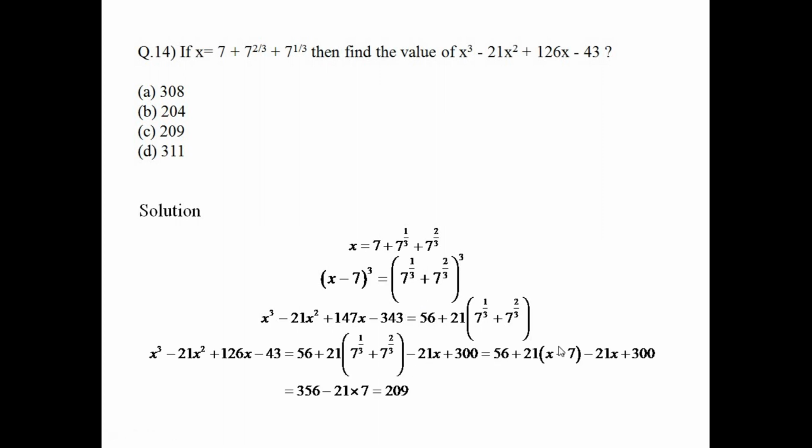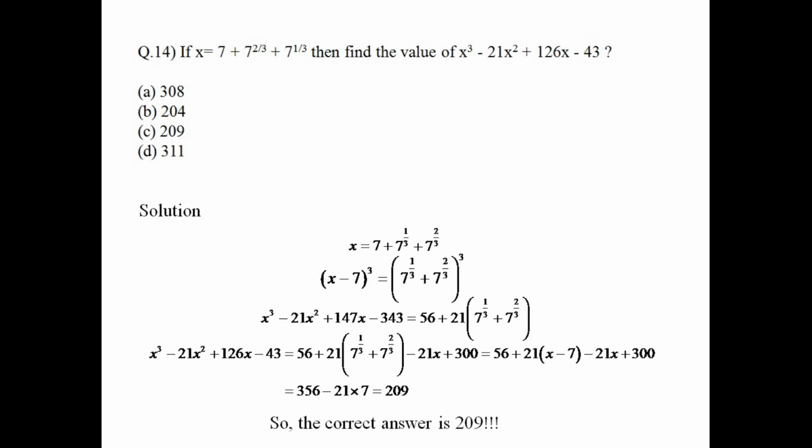And now you have to add 300 to the left hand side and right hand side both. So you get 300 plus 56 minus 21 into 7. That is nothing but 209. So the answer is 209.